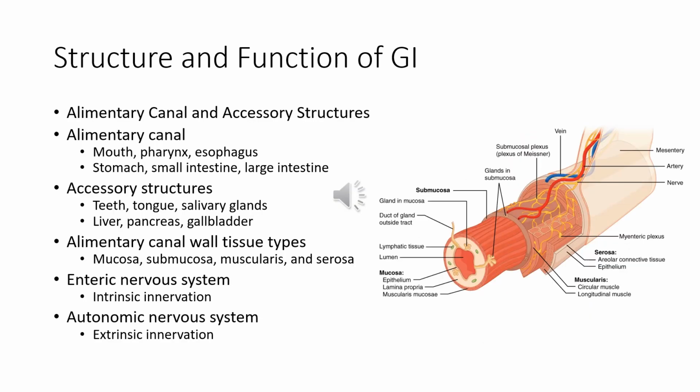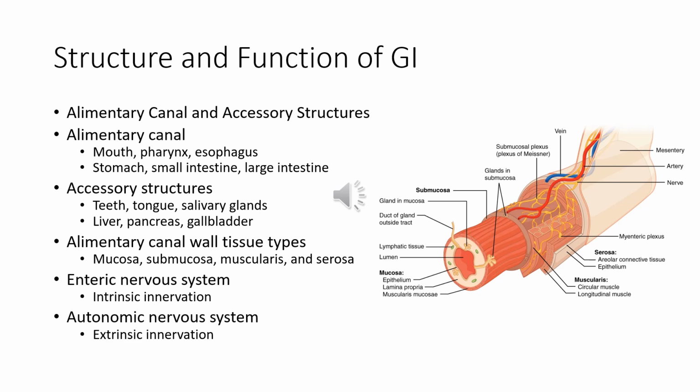The easiest way to understand the digestive system is to divide its organs into two main categories. The first group is the organs that make up the alimentary canal. Accessory digestive organs comprise the second group and are very critical for orchestrating the breakdown of food and the assimilation of nutrients. The accessory digestive organs, despite their name, are very critical as well to the function of the digestive system, and we see those here as being the teeth, tongue, salivary glands, liver, pancreas, and gallbladder.